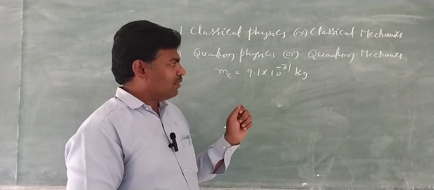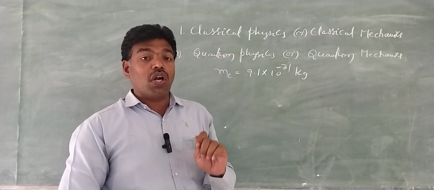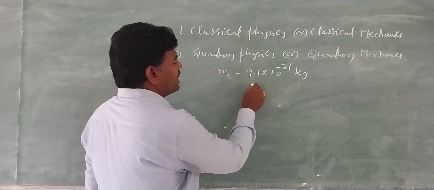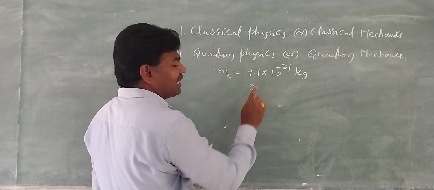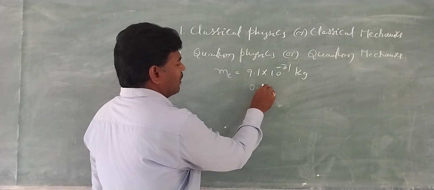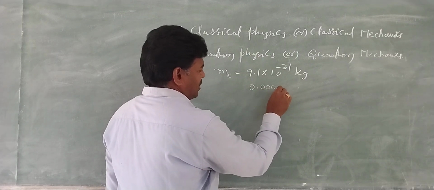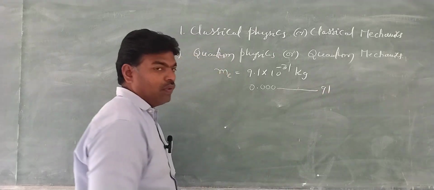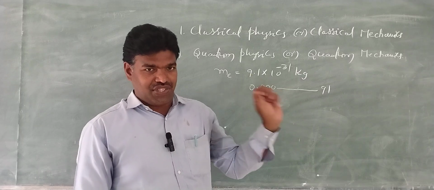Now let us see why this mass is insignificant or not considerable. For example, when we write this standard form in decimal form, 9.1 into 10 to the power of minus 31 kg, we get 0. followed by 30 zeros after the decimal point, then 9.1. Right? From this, we can understand how minute it is.